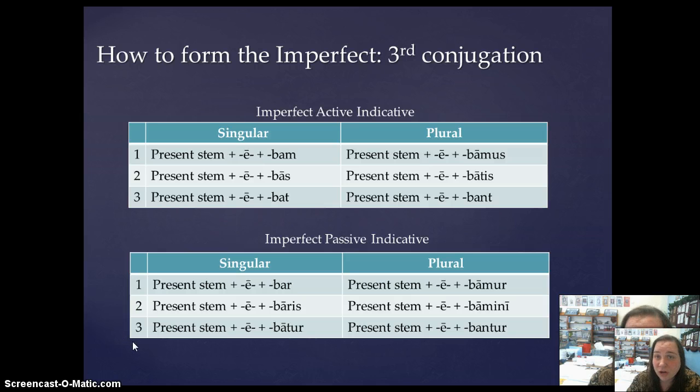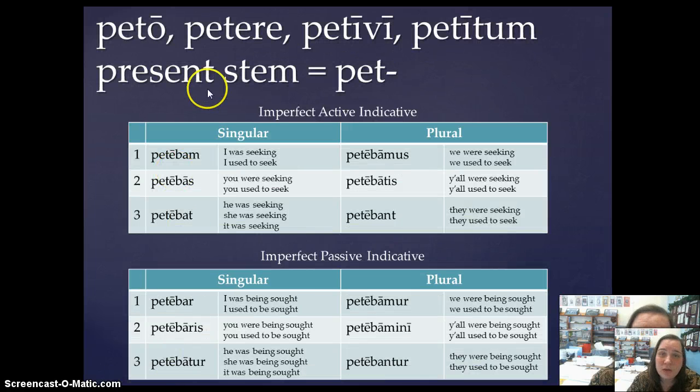Imperfect third conjugation, remember we're going to have our present stem that does not have the vowel on the end of it, and we're going to have to add the E, and then the bam, bas, bat, bamus, batis, bant, bar, baris, batur, bamur, bamini, bantur, okay? We use the example verb peto, petere, petivi, petitum, and we get petebam, petebas, petebat, petebamus, petebatis, petebant, okay, and petebar, petebaris, petebatur, petebamur, petebamini, petebantur.